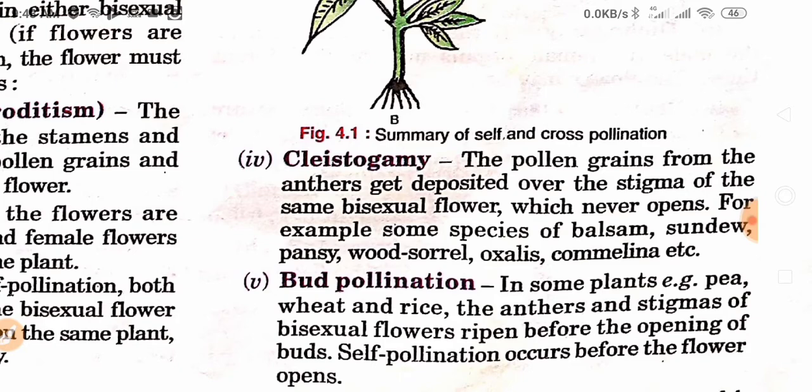In this the flower never opens. And in some plants, say pea, wheat, and rice, the anthers and stigmas of the bisexual flower ripen before the opening of buds. Self pollination occurs before the flower opens in this condition.